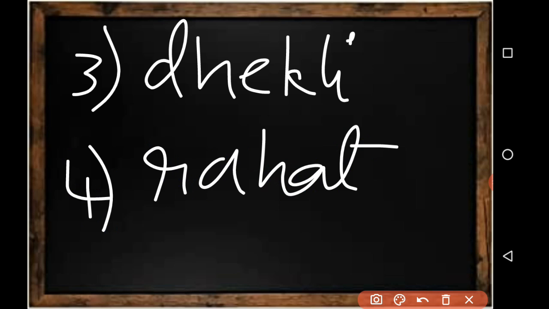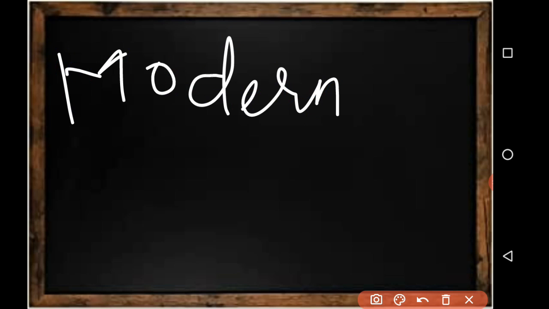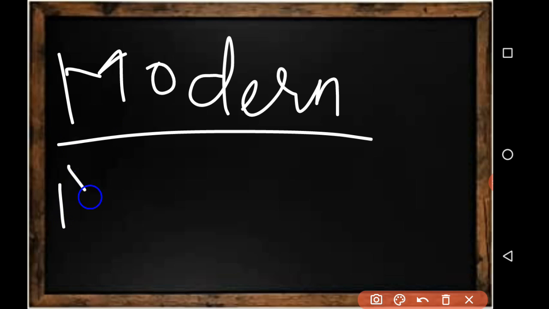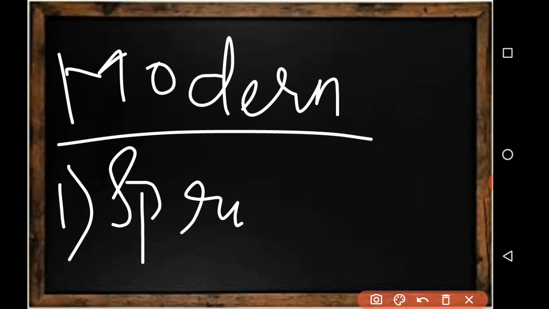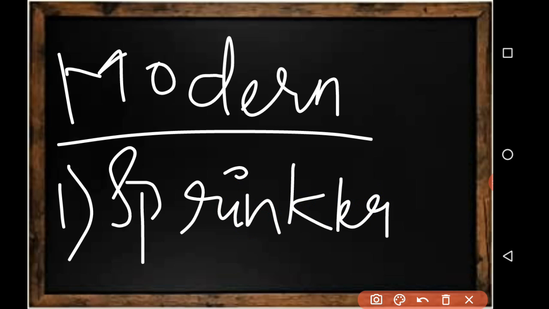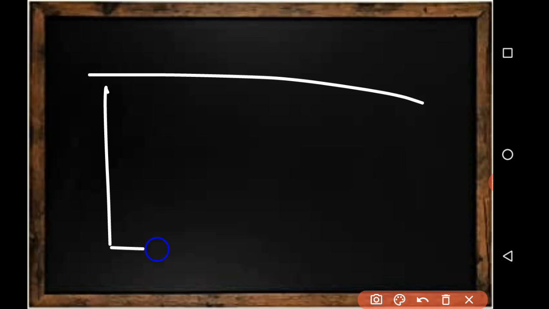Now let's discuss modern methods. Presently, in modern, we have the sprinkler system and the drip system. These are all important questions, so I'll be explaining very briefly. For the sprinkler, you will be having one field. I'm just drawing a rough diagram, you need not copy it.